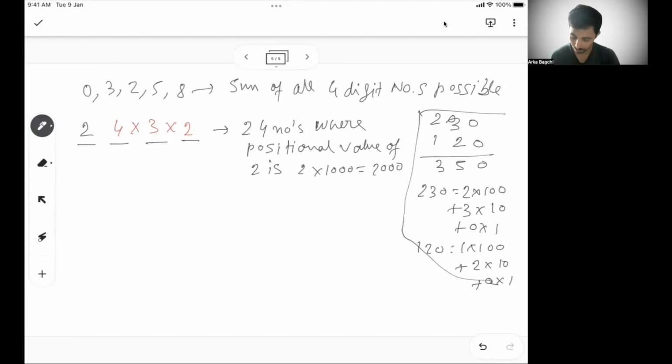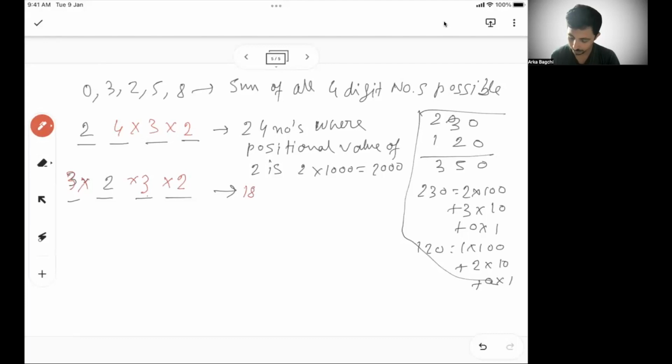Now similarly, if I have 2 in the second place, that means the first place is filled in 3 ways. Obviously, 0 won't come. So the first place is filled in 3 ways. The second place is another 3 ways. The third place is 2 ways. So 3 3s are 9, 9 2s are 18.